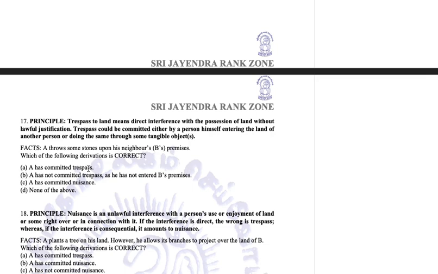A has committed trespass. A has not committed trespass as he has not entered B's premises. A has committed nuisance. None of the above. Now, if we apply the principle, the principle says trespass could be committed either by a person himself entering the land of another person or doing the same thing through some tangible object. Tangible object means something which can be seen, which exists in physical form. So stones exist in physical form. So throwing stones at someone else's property is trespass by some tangible object. So the answer is A has committed trespass.